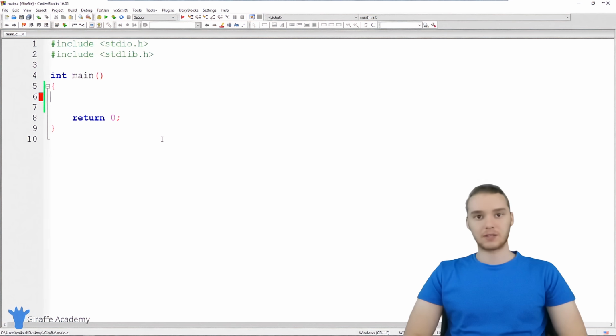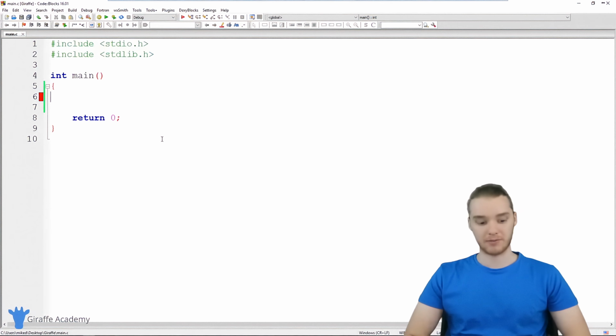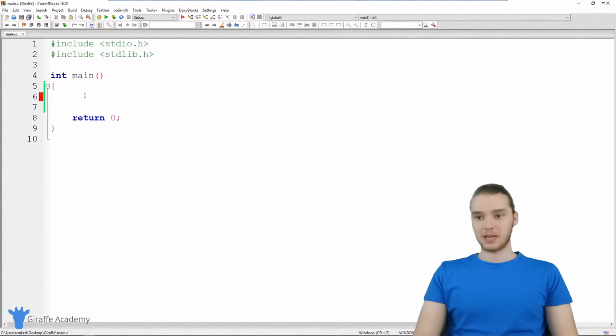In this tutorial, I want to talk to you guys about constants in C. A constant is a special type of variable in C which can't be modified. So when I create a constant in C, I'm basically creating a value that is unable to be modified. I'm going to show you guys basically how this works.